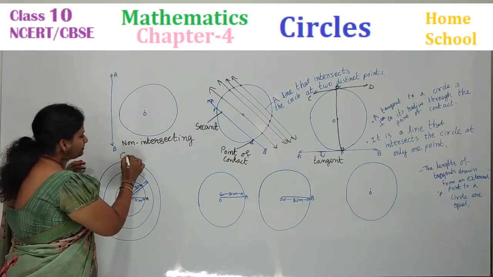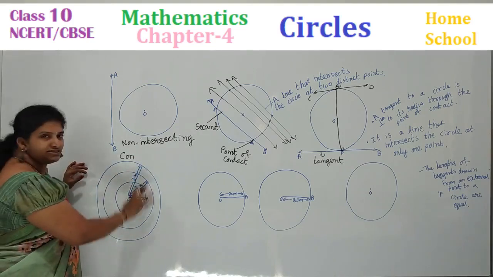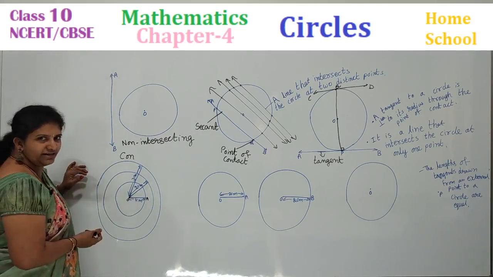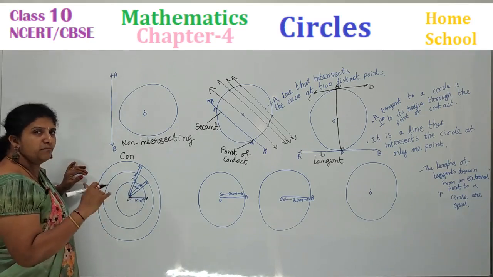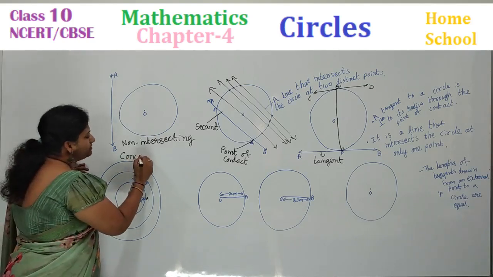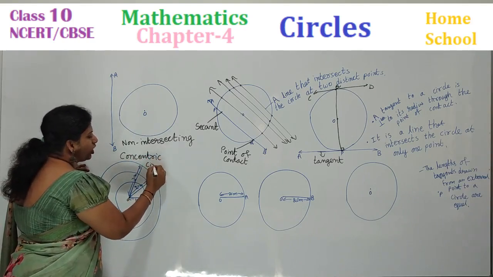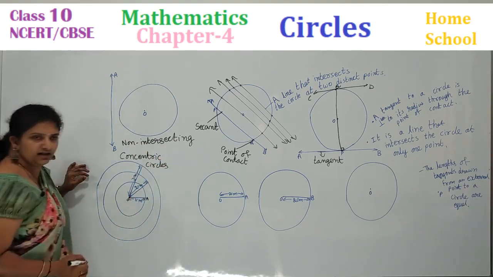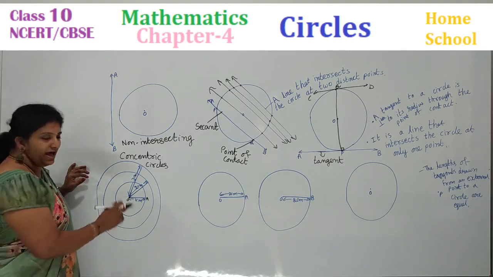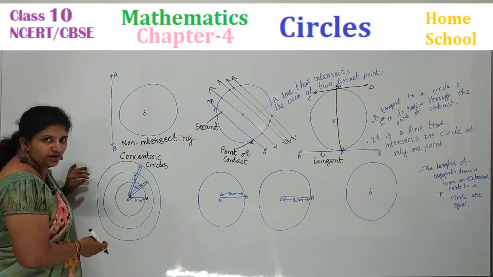It has a name. That is concentric. Concentric means towards the center. Same center, many circles having different radii. These circles we call concentric circles. Okay, what are concentric circles, children? Having the same center, different radius. Many circles will be there.